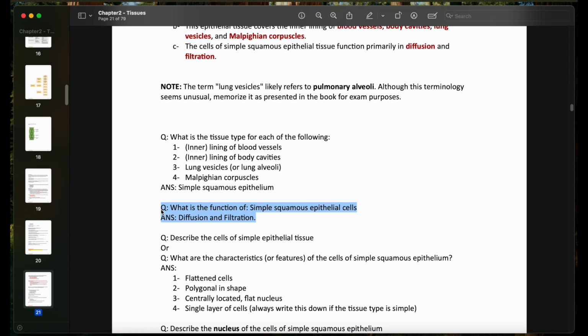Another question is that they reverse this question, meaning they can possibly give you a question telling you what these sentences indicate. So they give you a scientific fact and ask what it indicates, and let's say that it's a tissue type with the diffusion and filtration function, and you should write down simple squamous epithelium. So it's possible to assess the facts like this.